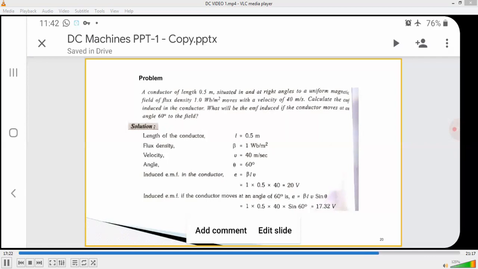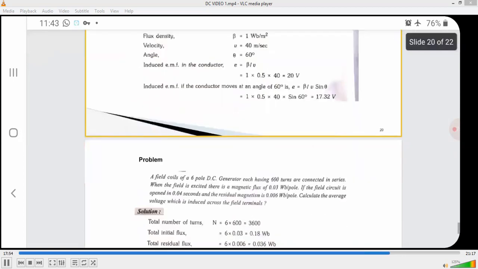Next, the induced EMF if the conductor moves at an angle of 60 degrees. Here E is equal to BLV sin theta, so 1 into 0.5 into 40 into sin 60 is equal to 17.32 volts. So this is the simple problem of dynamically induced EMF.